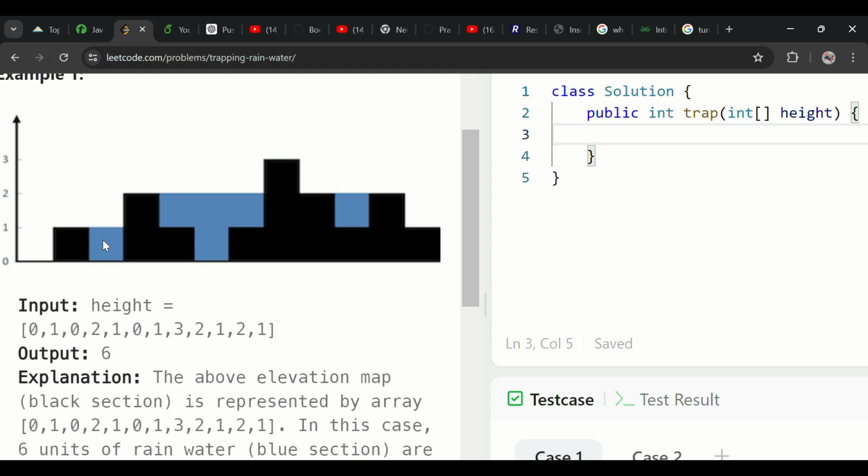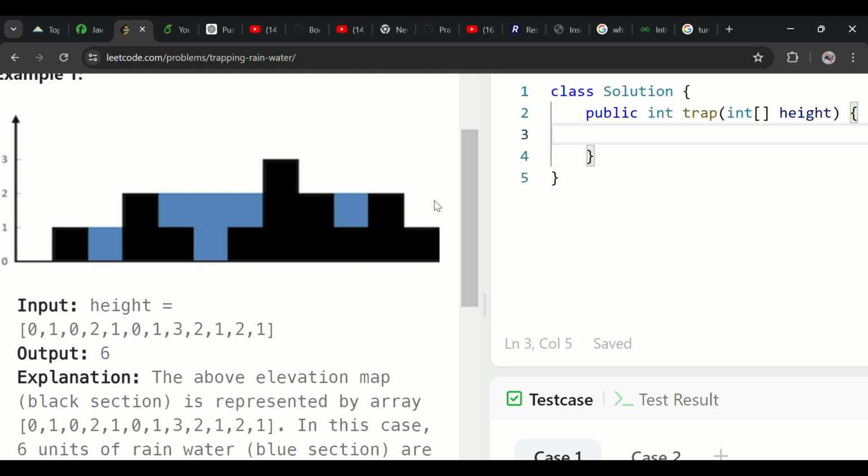In the same case, at the end, what can we assume? At the end there is no other block. So this block is also unable to store any water, like the first block. So what do we assume? Except for the first and the last block, between these blocks it is capable of storing water.